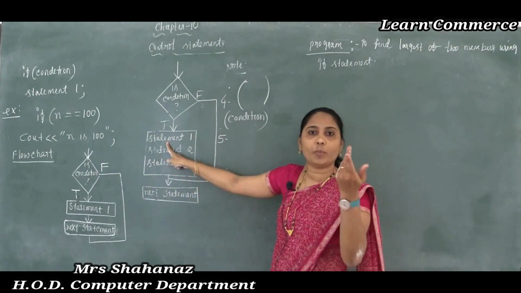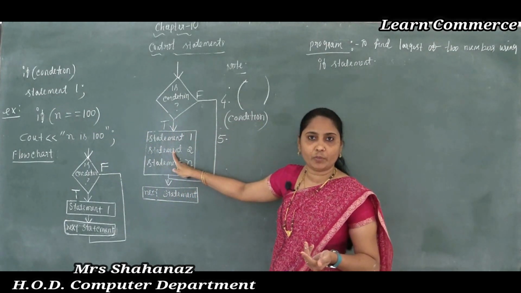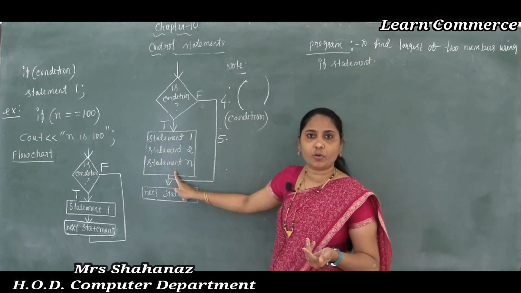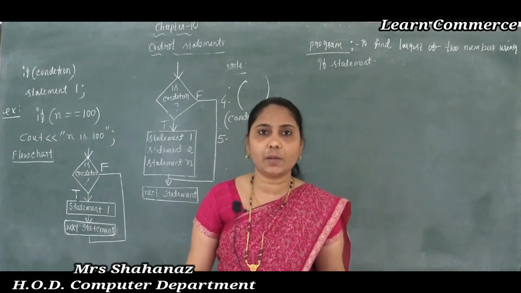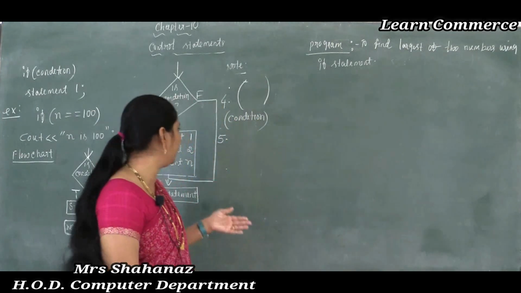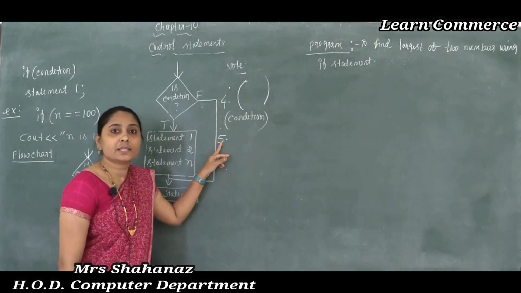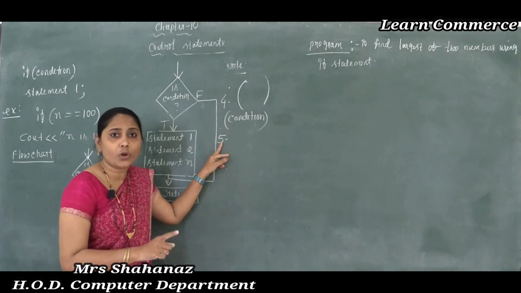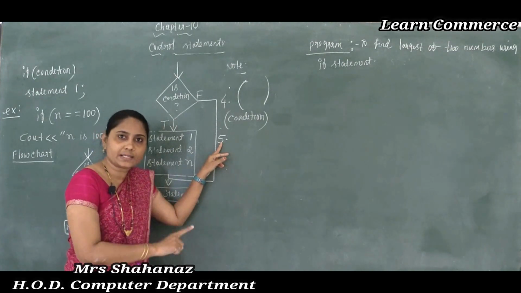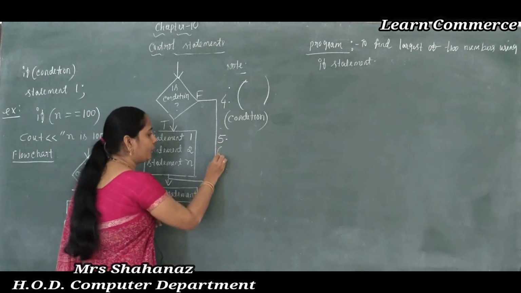If condition, opening flower bracket, statement 1 semicolon, statement 2 semicolon, statement again semicolon, closing flower bracket. I am talking about single and block statements. Clear this one? So statement 1 will be executed only when the condition is true, and it may be a single statement or a block of statements.